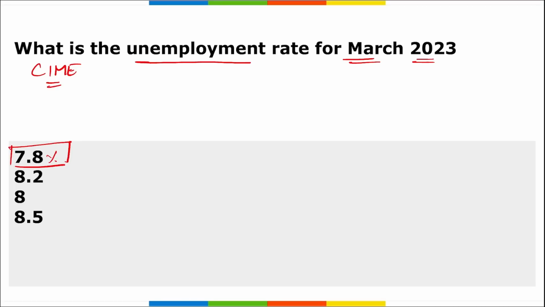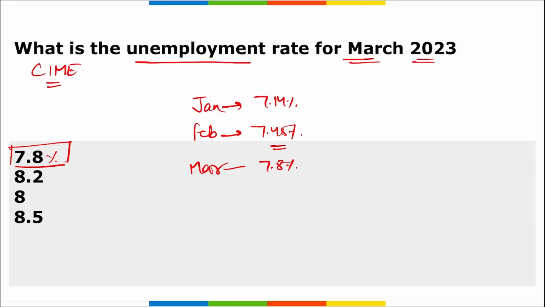Alright, it is the highest in the last 3 months. And in February, if we talk about the same, it was 7.45%. The unemployment rate in January was around 7.14%, and in March it is now 7.8%.